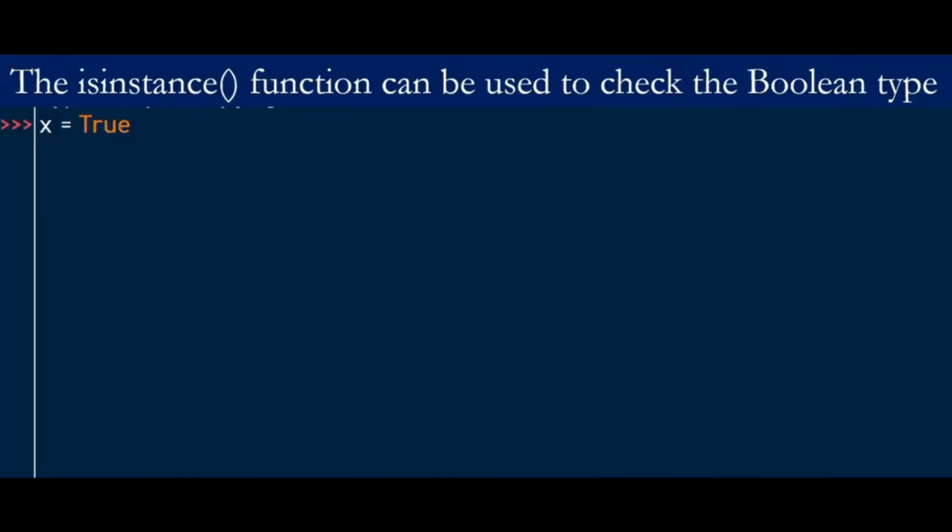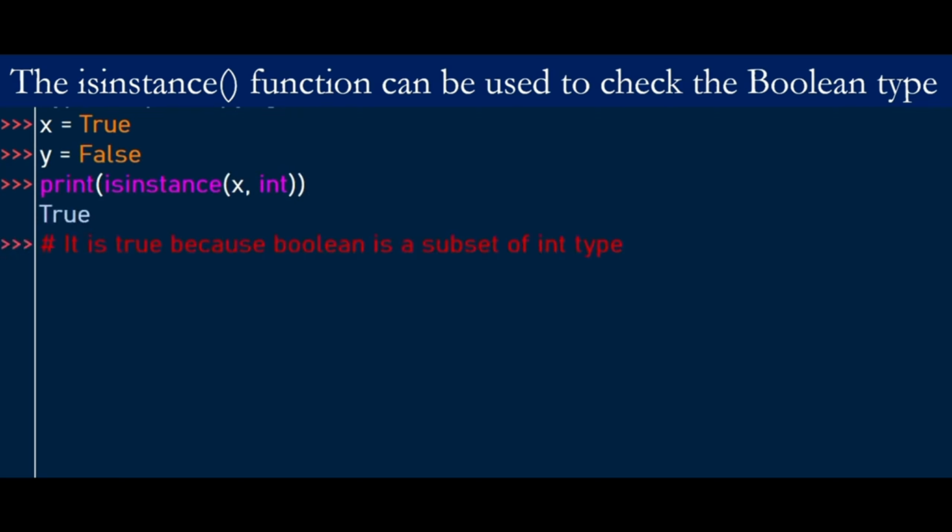The isinstance function can be used to check the Boolean type. Start by declaring two variables where x is assigned the value of True and y is assigned the value of False. Then we use the isinstance function to find whether x is an int or not. According to our output, x is an integer, and note the comment that it's True because Boolean is a subset of the int type.